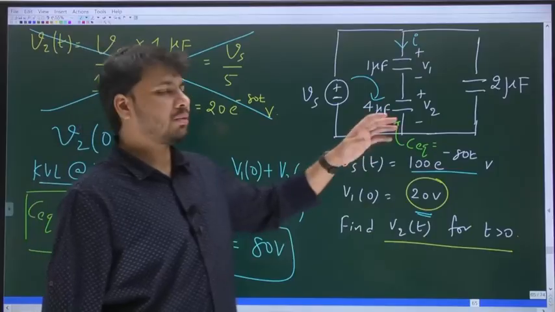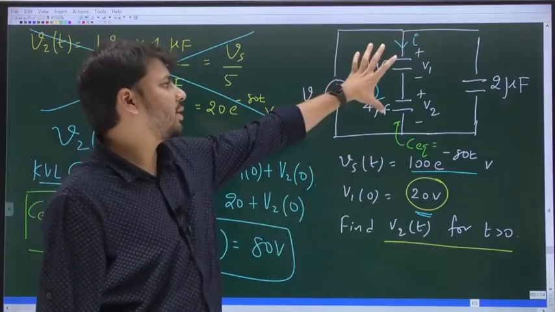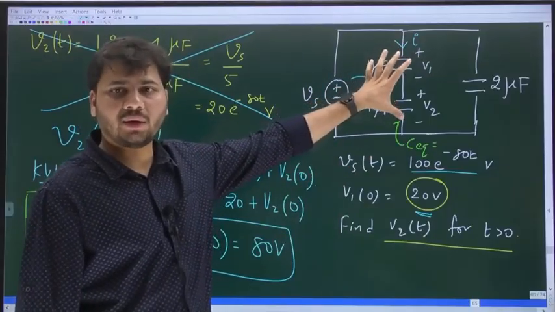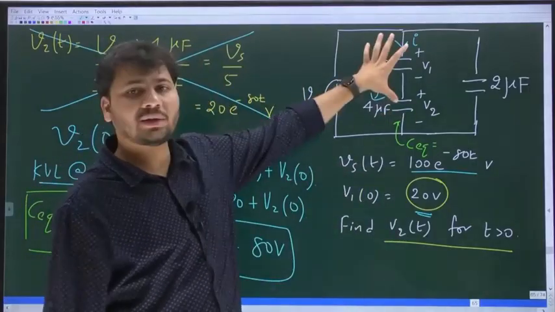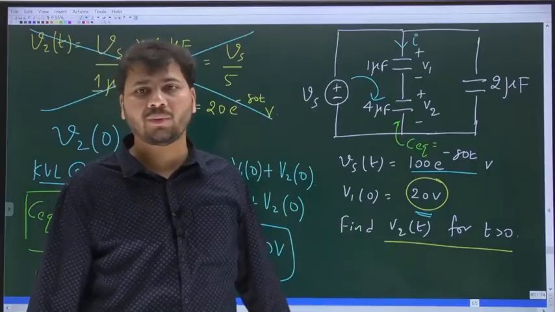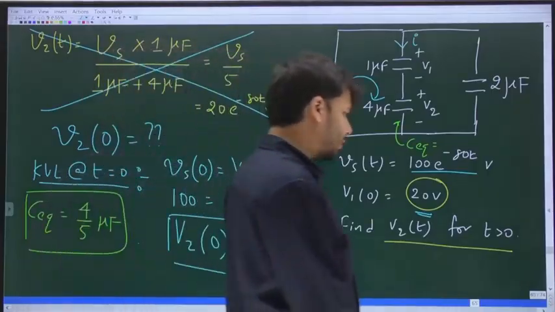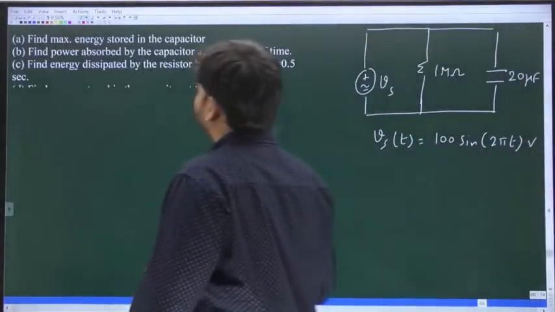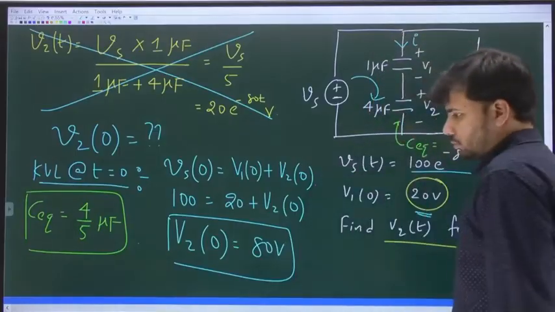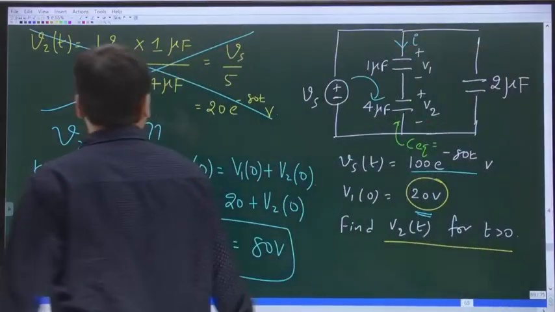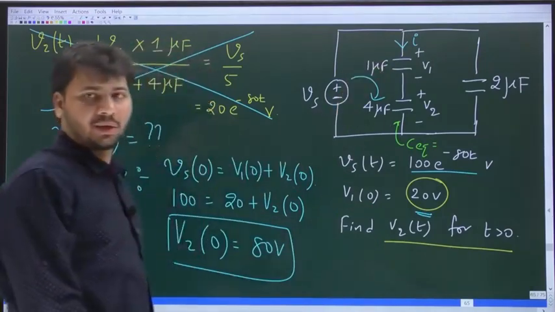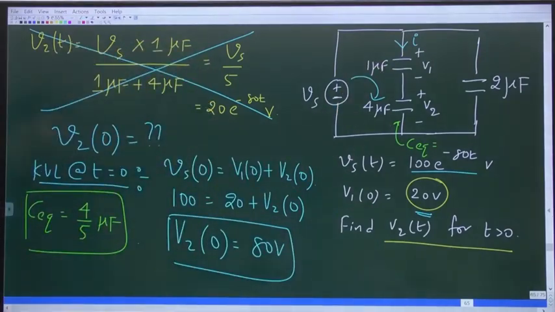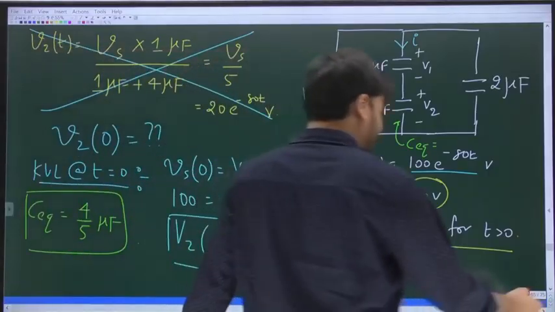Now what you can do is to replace this entire branch with a single capacitor whose value is 4 by 5 microfarad, and across that single capacitor, what is the voltage going to be? Vs. Okay, so it is like this. I'll just repeat myself. I'll replace this branch with a single capacitor whose value is 4 by 5 microfarad.